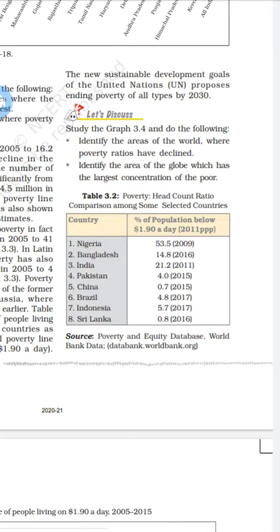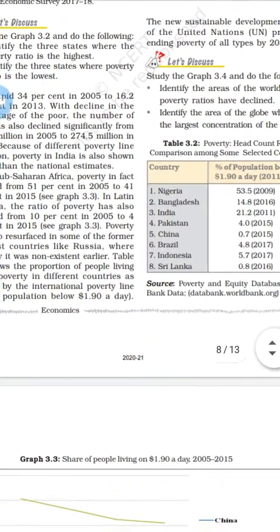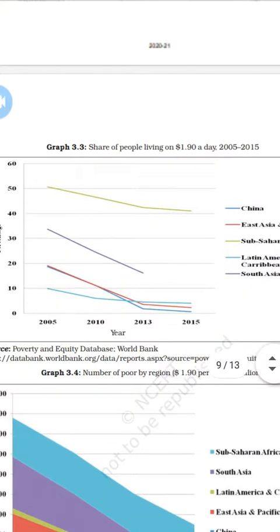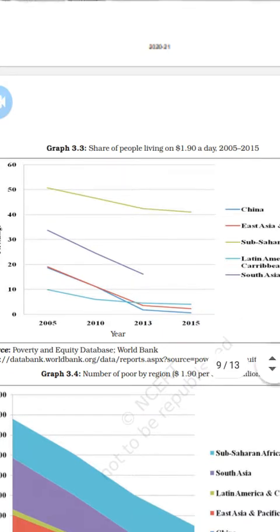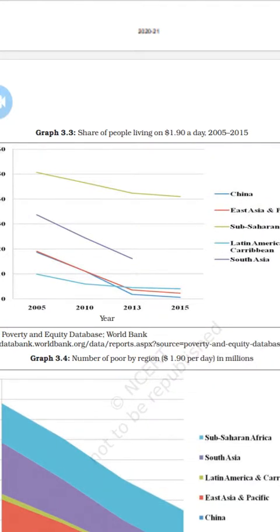It is a database we got from a source, the World Bank. One more thing: the share of people living on 1.90 dollars per day, that is the survey of 2005 to 2015. In your textbook it is printed as the years 1990 to 2013, a database from a survey given by the World Bank.